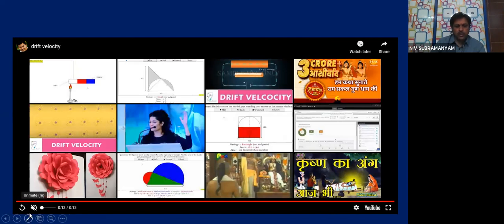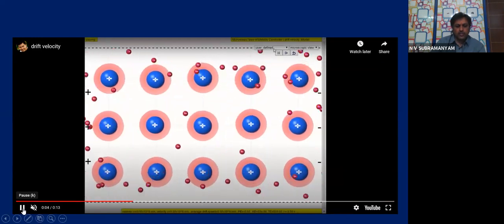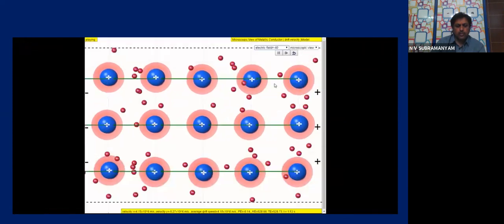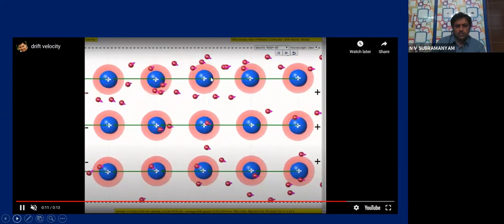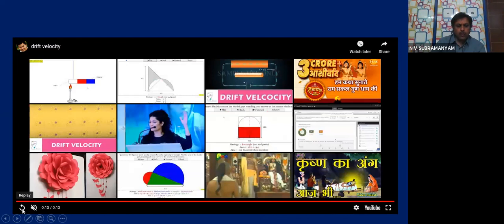So this is the behavior of the free electrons in a conductor. They move randomly and collide among themselves as well as with the positive ions, that is, positively charged nuclei. And when you apply a battery connection, that is electric field, they move towards the positive side.